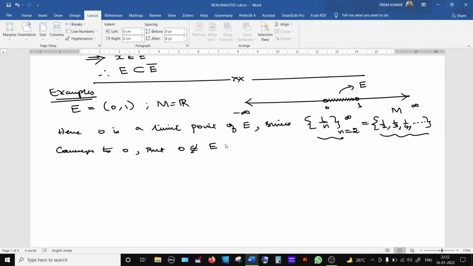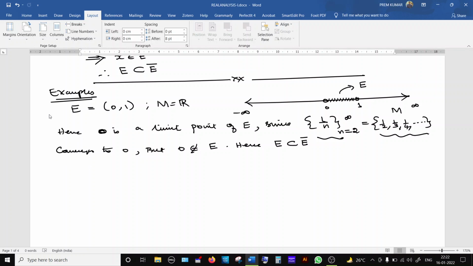Therefore, clearly for this set the limit point is not inside the set E itself. For this set, therefore, the closure will contain it. So here, the given set E is definitely a subset of its closure, because at least one limit point we found here is not belonging to E. So this is one small example.